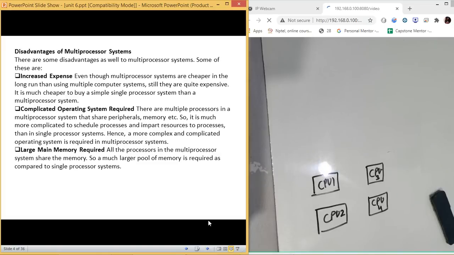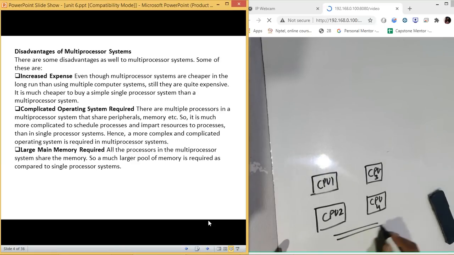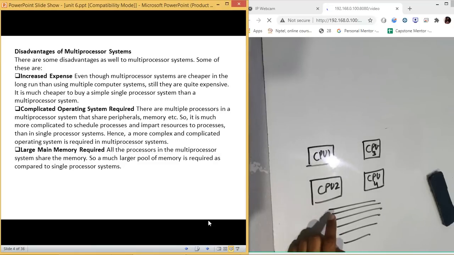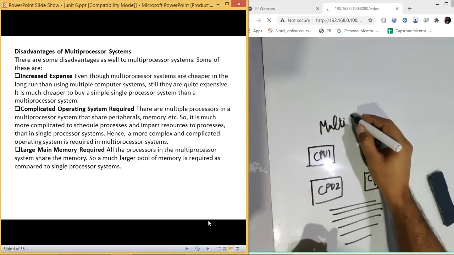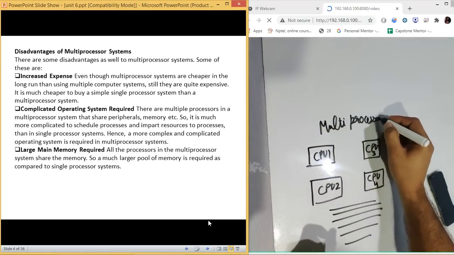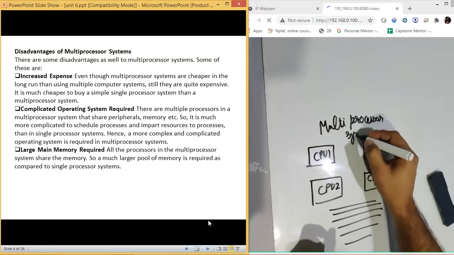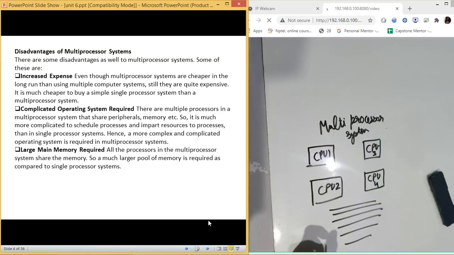So we have different CPUs, and these CPUs might have separate memory. Like there will be four of them. This is 1 GB slot, 2 GB, 3 GB, and so on. So there are separate memories for them. This is a multi-processor system.